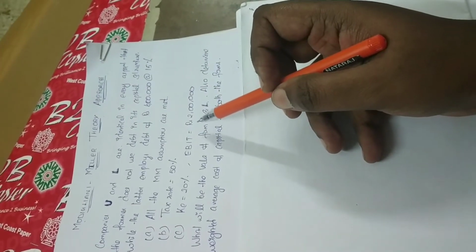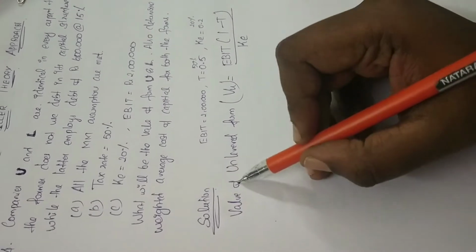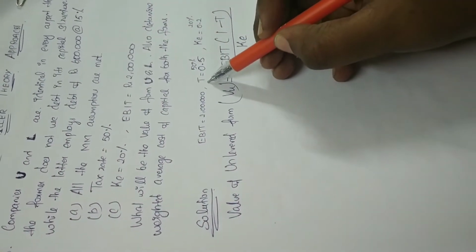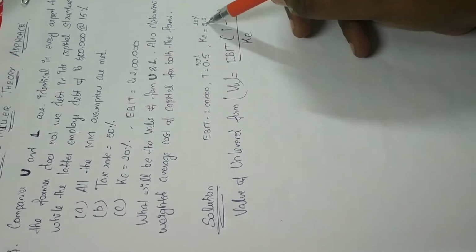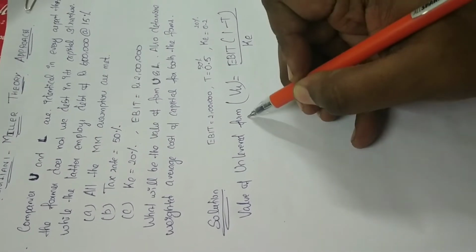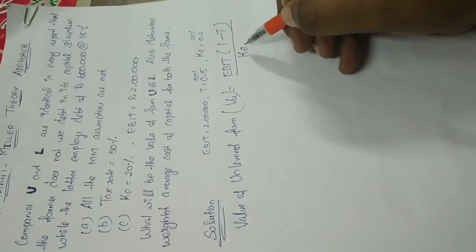Now we are going to provide the solution. We have written the EBIT, which is given as 2 lakh, then tax 50%, that is 0.5, and KE 20% as 0.2. First we are going to find out the value of the unlevered firm, that is VU is equal to EBIT (1 minus T) by KE.